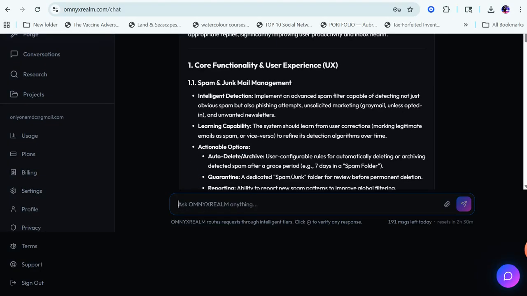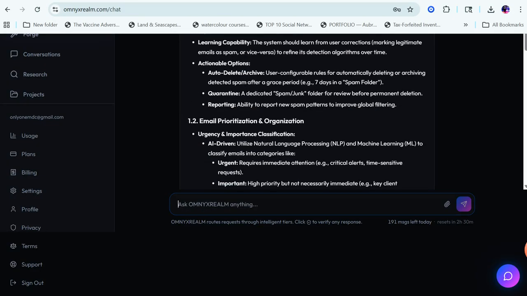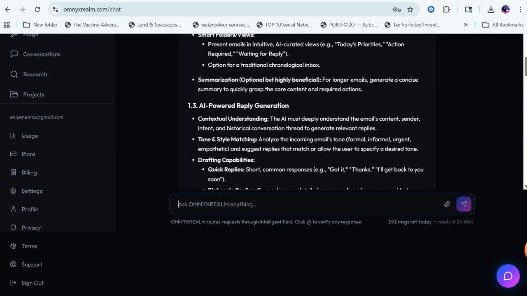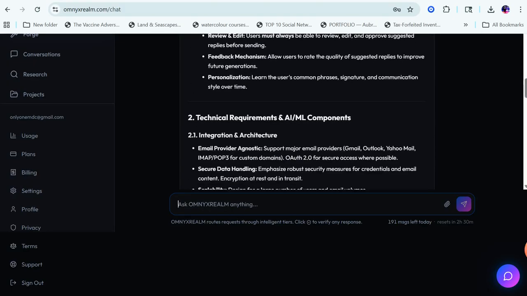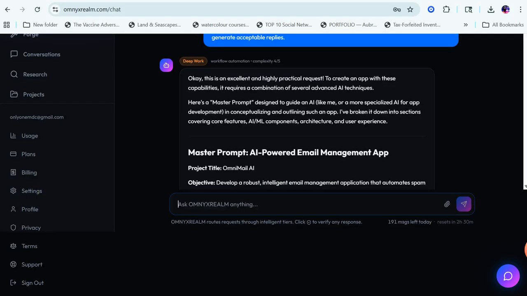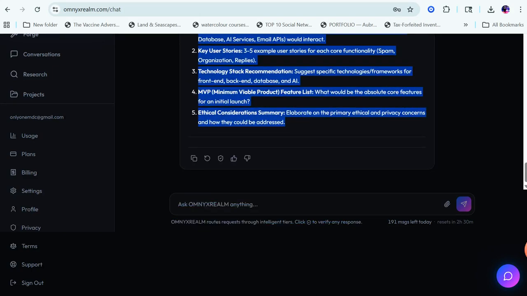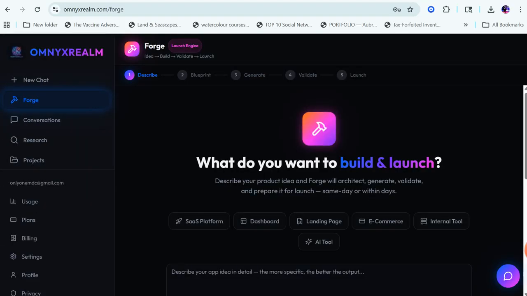And then it tells me the core functionality, what it's going to do. Spam and junk mail management, email prioritization, organization, smart folders and views, AI-powered reply generation. This is awesome. So what I'm going to do is something that you really can't do on ChatGPT. You can't do it on Claude Code. You can't do it on all of those, but you can do it here in OMNYXREALM. I'm going to go to the Forge. It says Forge right here. Boom. We were in new chat. Now we're in the Forge.